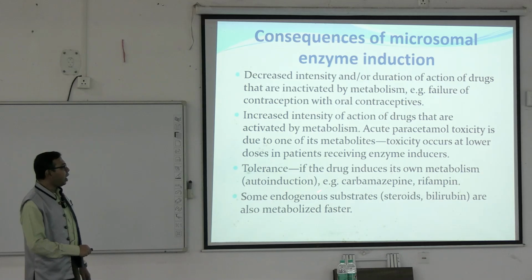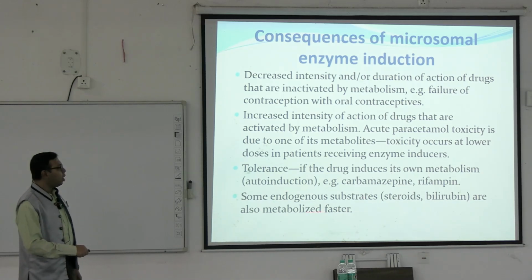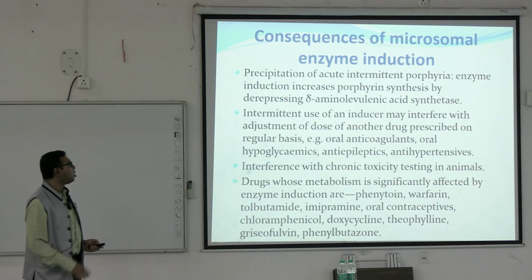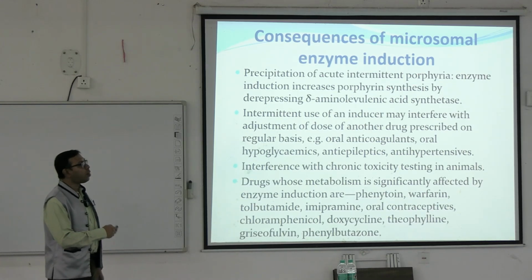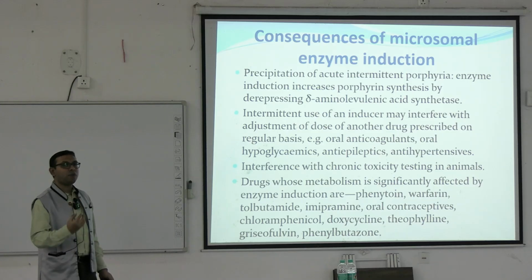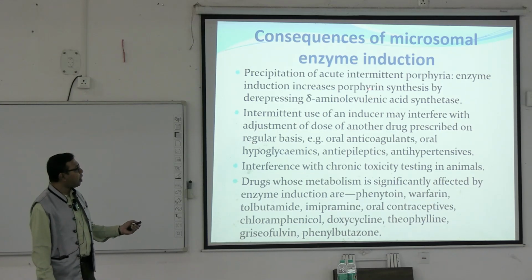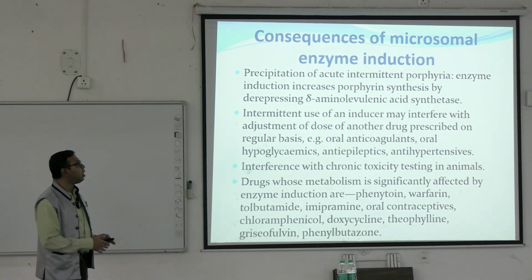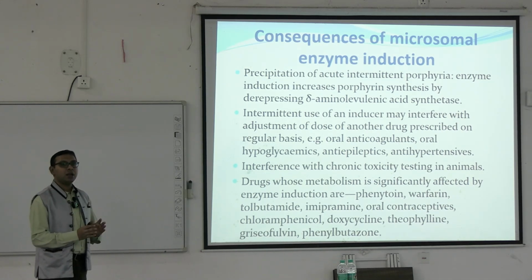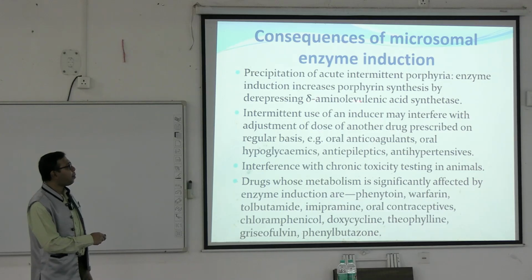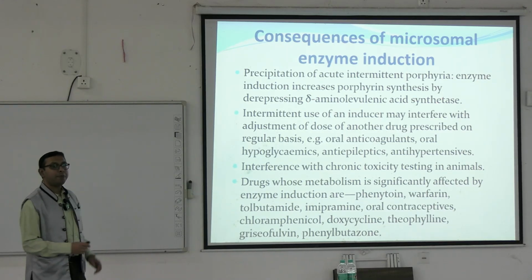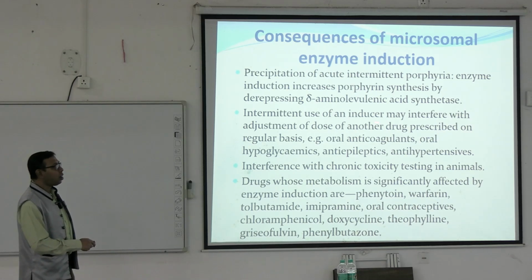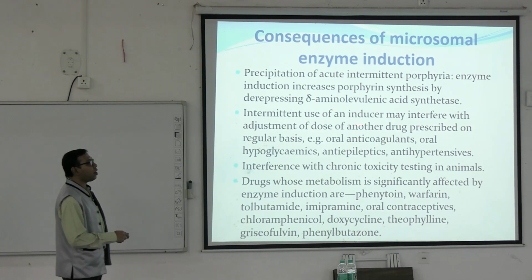Some endogenous substances like steroids and bilirubin are also metabolized faster. So there may be other problems in endogenous metabolism also. Precipitation of acute intermittent porphyria can happen. Porphyrin synthesis happens by means of one enzyme. When this induction is happening, there may be changes in this enzyme. This is delta aminolevulinic acid synthase. So there may be precipitation of intermittent porphyria. Intermittent use of an inducer may interfere with adjustment of the dose of another drug.